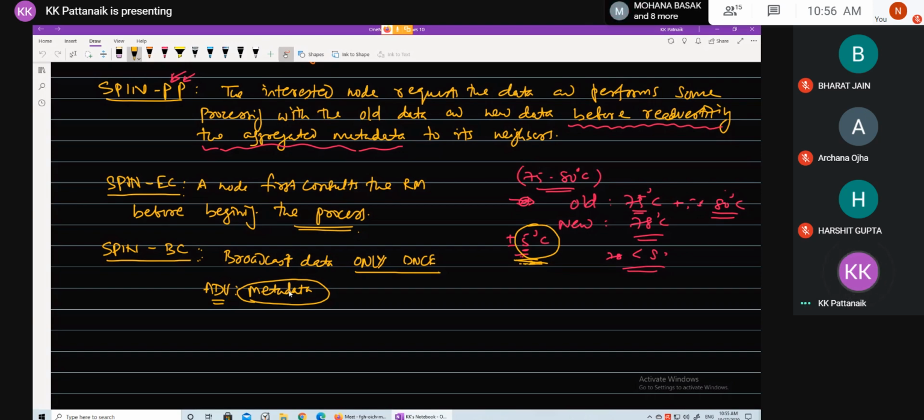SPIN-BC tries to filter out the request messages where the node already possesses the data, and this filtering of request messages and the subsequent data transmission helps in conserving the energy. Is this clear?